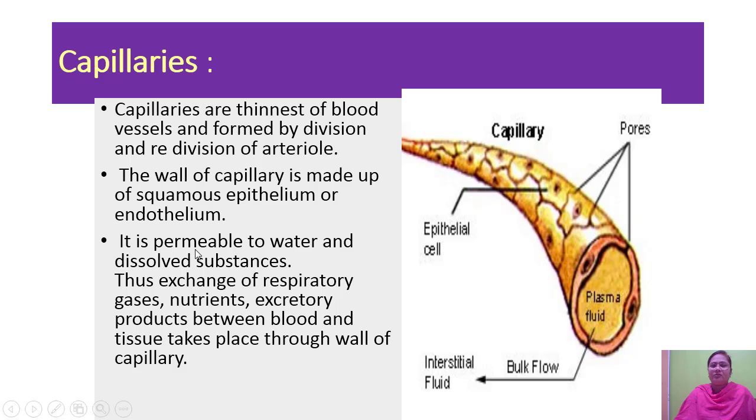What do you mean by the word permeable? It means it allows water and other substances to come out of the capillaries. Okay, they can go in and come out. Therefore it is called permeable. Exchange of respiratory gases, nutrients, excretory products between blood and tissues. Okay. The next, capillaries unite to form the venules.